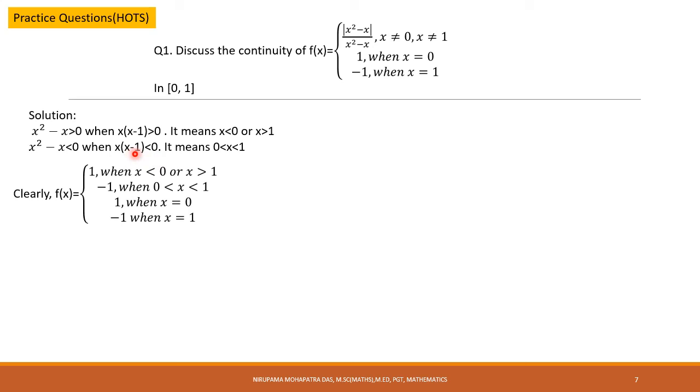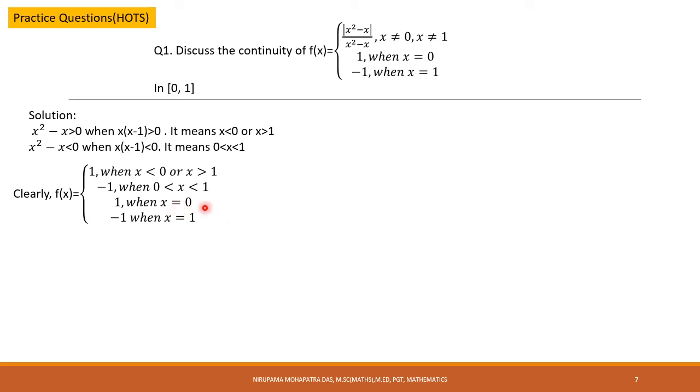So this product should be negative, which means x and x - 1 should be of opposite sign. This is possible when x lies between 0 and 1. x is more than 0, positive, and x is less than 1, so x - 1 is negative. We are not going beyond 1 and beyond 0. We are not taking x less than 0 and x more than 1 here, because we are given a closed interval.